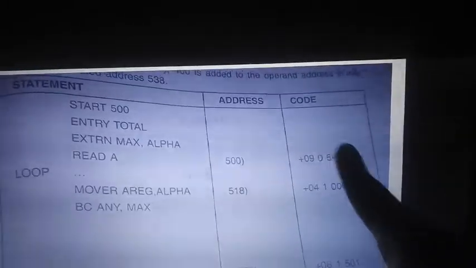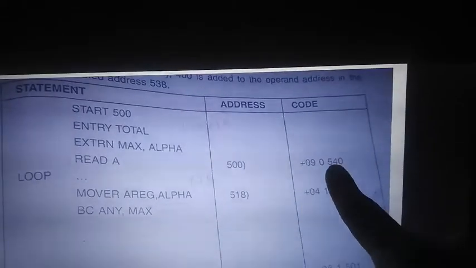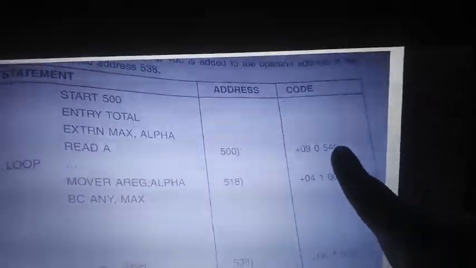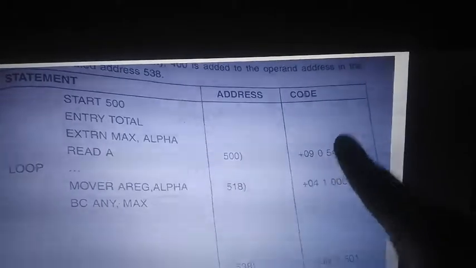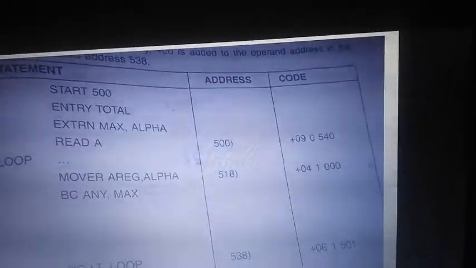Whatever the content you have in the 900, that object address, whatever in the operand field you have as address, that needs to be added with the 400 relocation factor. Then you will get 540 plus 400. That is what? 940. So you can get the value of A in the 940 location. Yeah, this is the loading.